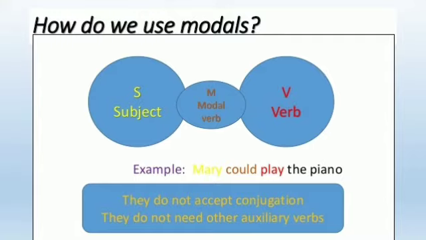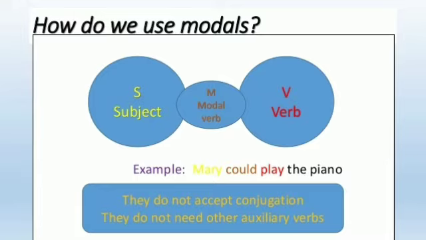Now let us see an example of it. Mary could play the piano. Here, could is a modal and play is the verb. Before play we have used could, and you just notice that before or after could we haven't used any other helping verb.